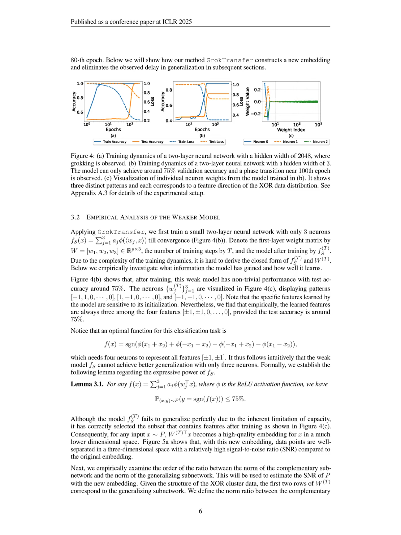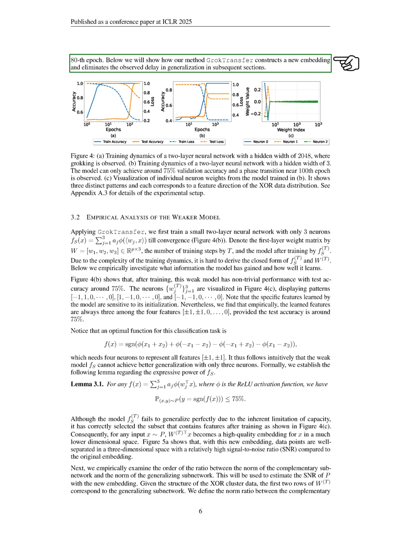Section Summary. In this section, we propose a method to accelerate grokking in neural network training by first training a weaker model to create an informative embedding, which is then used to initialize the target model's embedding layer. This approach allows the target model to generalize more quickly, bypassing the initial memorization phase, as demonstrated through a case study on XOR cluster data.